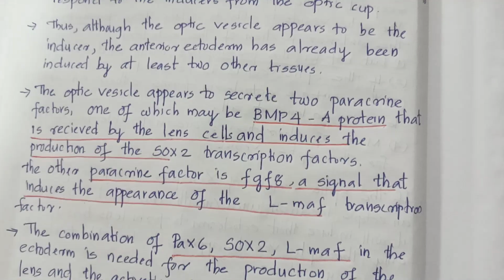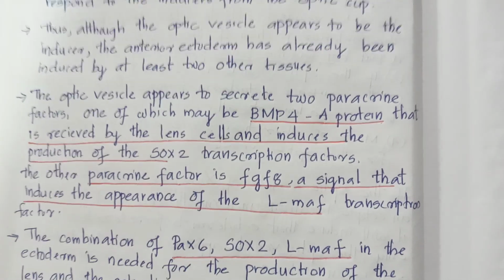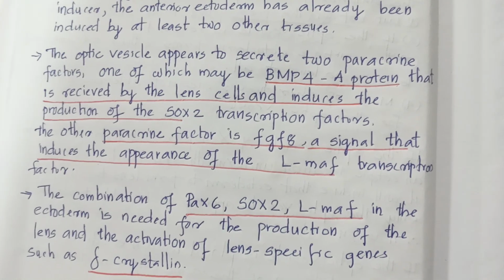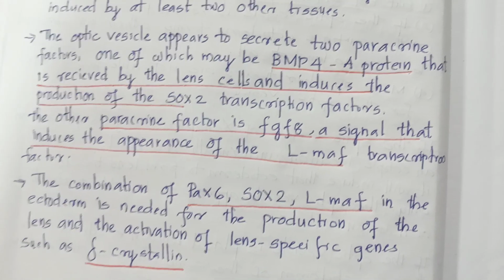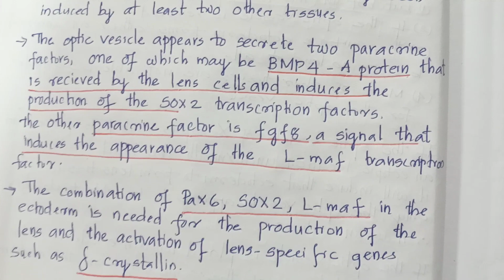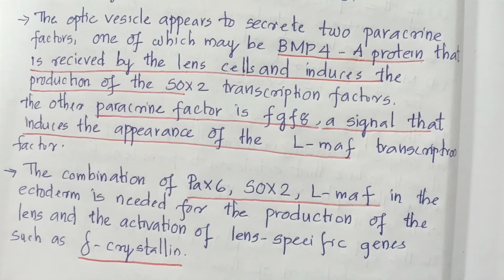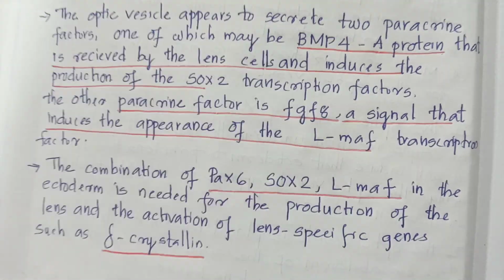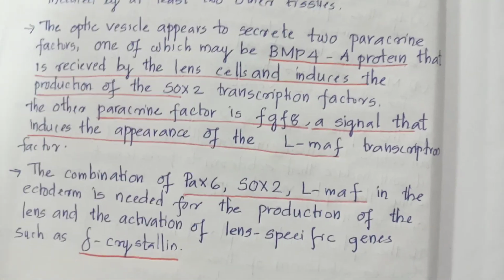Thus, although the optic vesicle appears to be the inducer, the anterior ectoderm has already been induced by at least two other tissues. The optic vesicle appears to secrete two paracrine factors, one of which may be BMP4, a protein that is received by the lens cells and induces the production of SOX2, a transcription factor. The other paracrine factor is FGF8, a signal that induces the appearance of the L-Maf transcription factor.